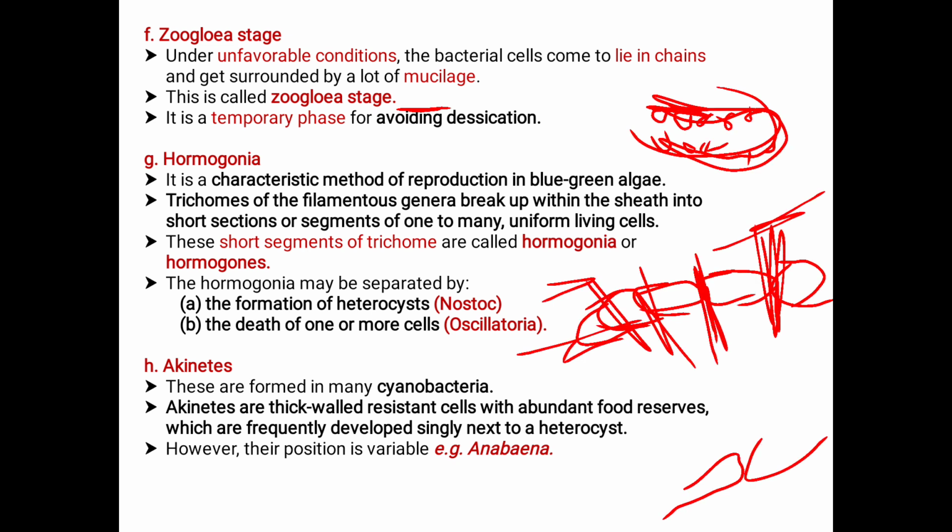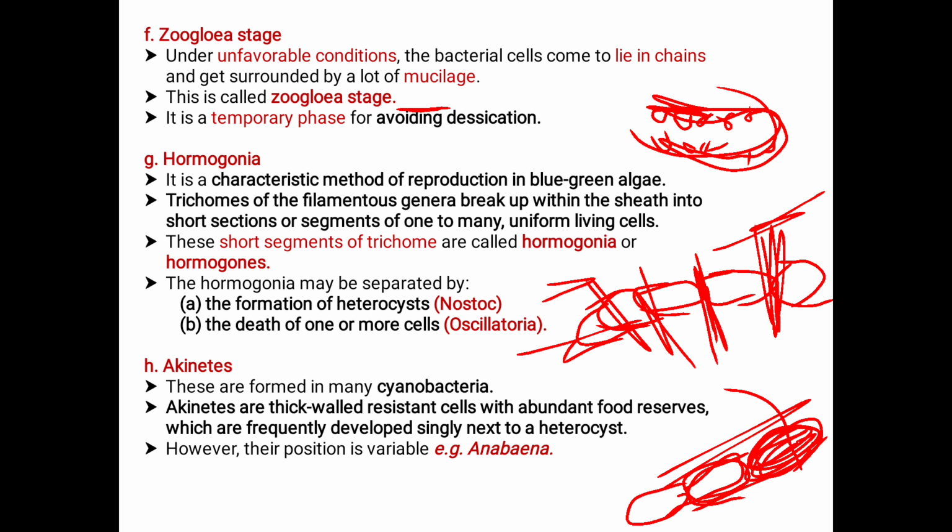See, if it is the cell, one of these cells becomes thick, which encloses the abundance of food reservoirs, and these are formed next to the heterocyst. Where the heterocyst is formed, it is formed next to that heterocyst. Here, however, their position is variable. This is not particular to a specific position; that may be variable.